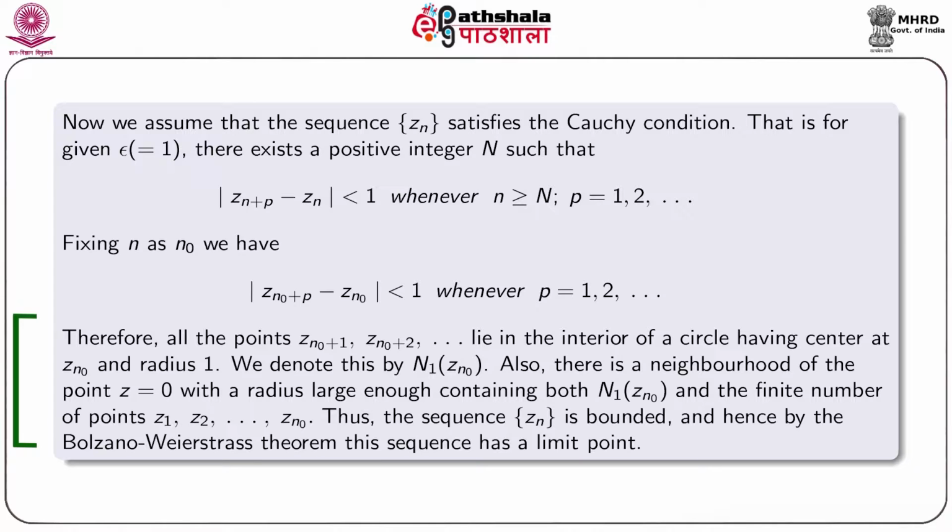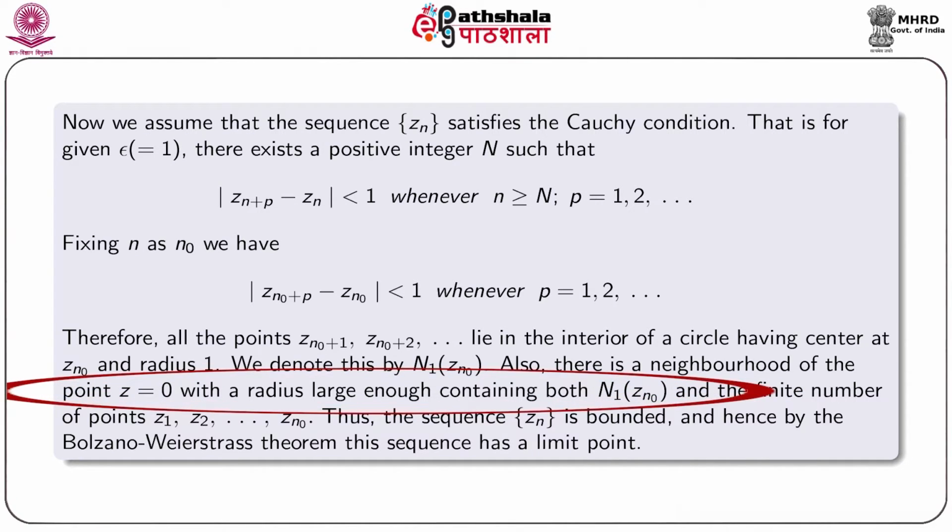We denote this neighborhood by N_1(z_{n_0}). Also, there is a neighborhood of the point z equal to 0 with a radius large enough containing both N_1(z_{n_0}) and the finite number of points z_1, z_2 up to z_{n_0}. Thus, the sequence z_n is bounded and hence by the Bolzano-Weierstrass theorem this sequence has a limit point.